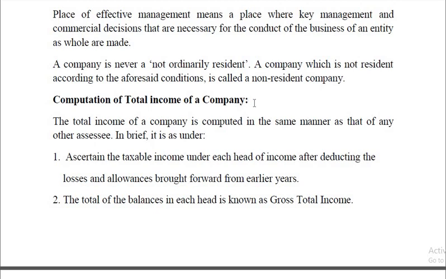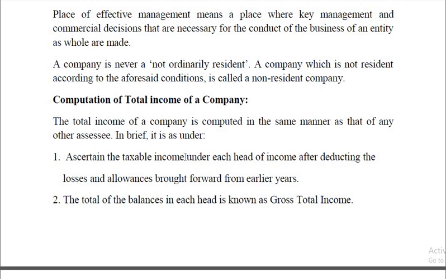For example, say income from house property. There are certain deductions like standard deduction, then interest on loan, so that way. And even in the case of other heads of income, there are certain deductions. Similarly, losses brought forward from the earlier years should be adjusted to the extent possible and as permitted in the law.